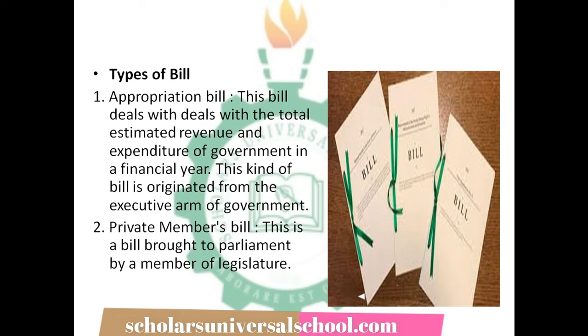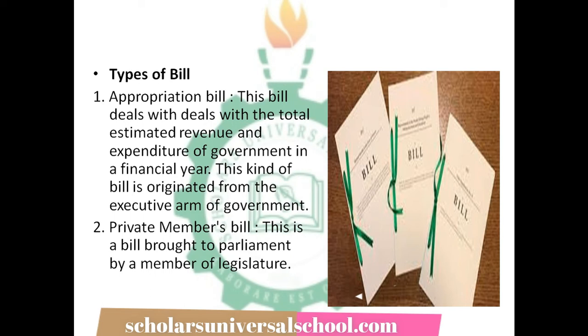or that is affecting the whole country as well. So when you look at the differences between the appropriation bill and the private member's bill, we discover that from the angle of source, the appropriation bill is coming from the government, the executive arm of government, while the private member's bill is presented by a member of the legislature, that is the legislator. Then the purpose is another thing.